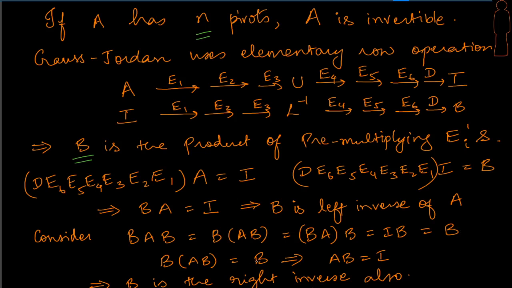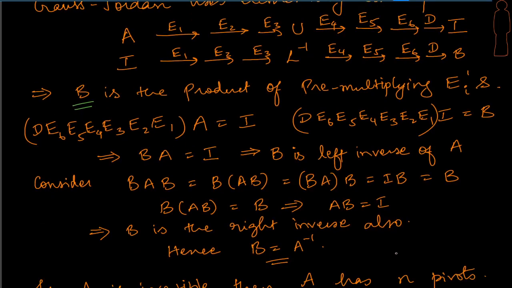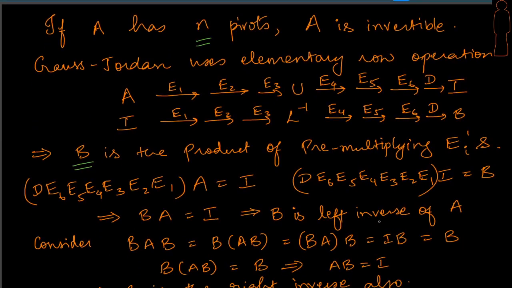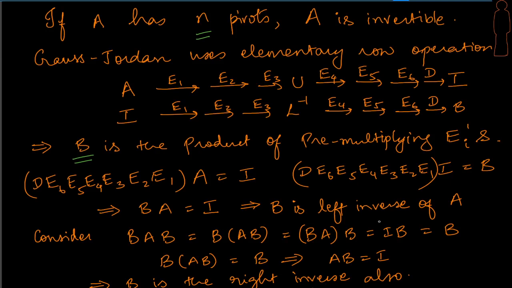What does that convey? It says that AB has got to be I. It means that B is the right inverse as well, and we have proved it. We got it that B is our A inverse, right? So what did we happen to prove? We assumed that if A has got n pivots, then A is invertible, which means that A inverse exists. Now, where did we use this fact of n pivots? We are using this fact because all this is happening successfully.